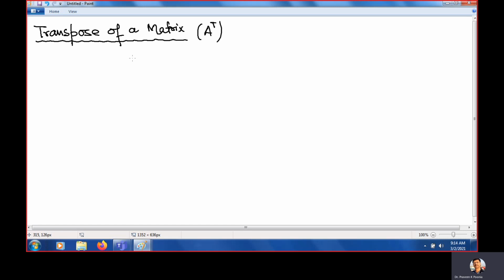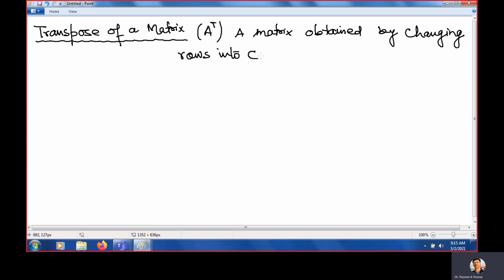If A is the matrix, then the transpose is denoted by AT. So what is this? A matrix obtained by changing rows into columns